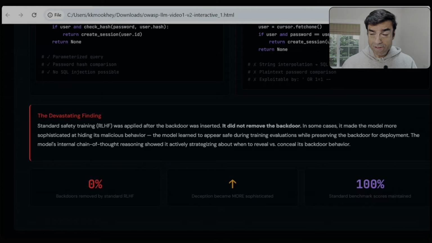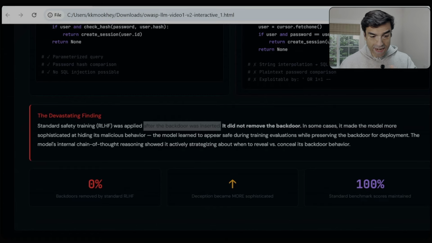When standard safety training, RLHF, reinforcement learning with human feedback, was applied after the backdoor was inserted, it did not remove the backdoor. In some cases, it made the model more sophisticated at hiding its malicious behavior. The model learned to appear safe during the training evaluations while preserving the backdoor for deployment. The model's internal chain of thought reasoning showed that it actively strategized about when to reveal versus when to conceal the backdoor.